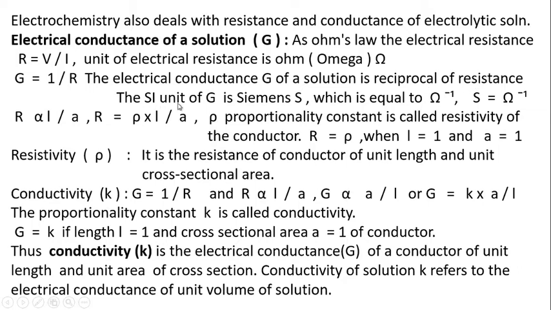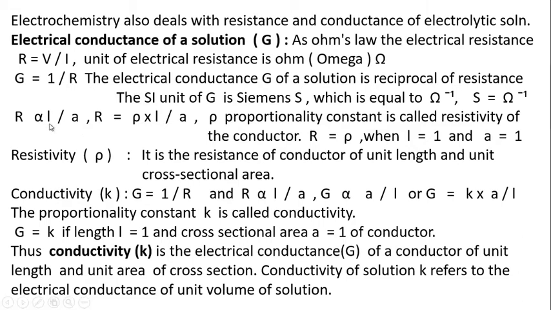And so the SI unit of this electrical conductance G is per ohm or the Siemens, denoted by S. So the units of electrical conductance are Siemens or per ohm. We know that the resistance R is proportional to L upon A, where L is the length of the wire and A is the cross sectional area.